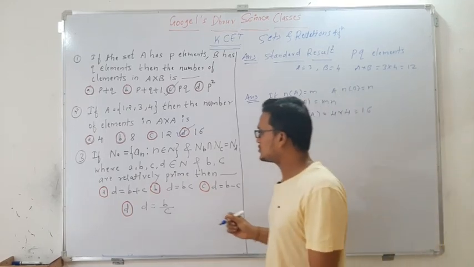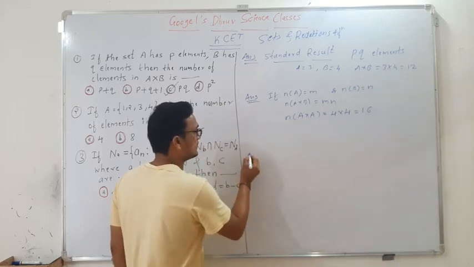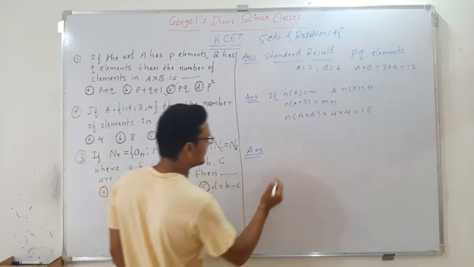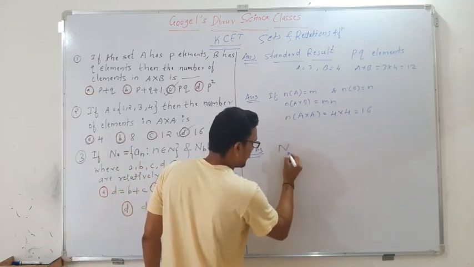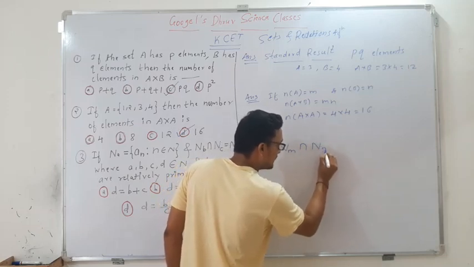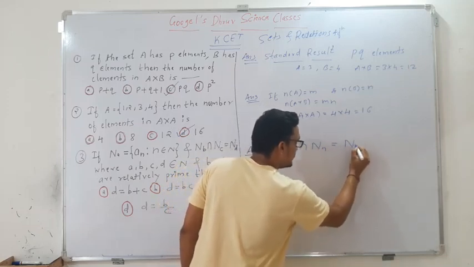See, as per this question, how can we answer that? I'll take one general result now. Suppose we have NM intersection NN which is equal to NK.